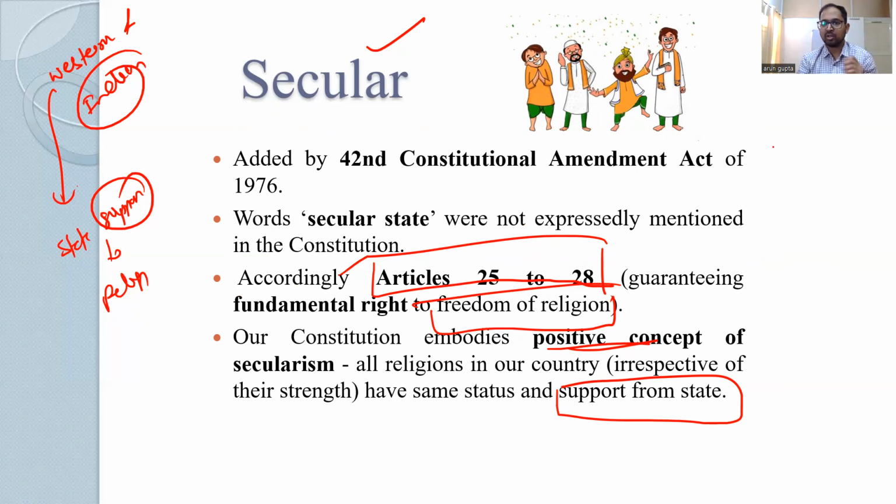In India, although the state does not have any religion of its own, it supports all religions by providing them religious rights. All religions have equal religious rights, and they can also propagate their religion within their fundamental rights. Okay, so that is the difference between Western and Indian secularism. Indian secularism is a positive concept because there is support from the state to all religions equally.